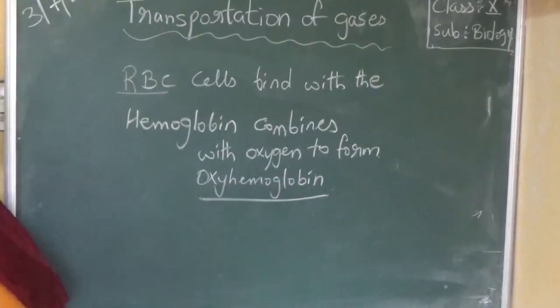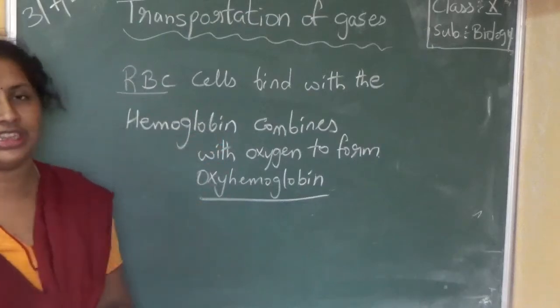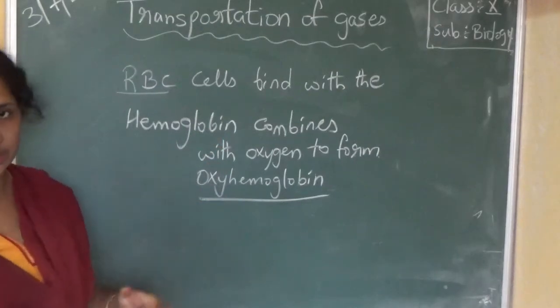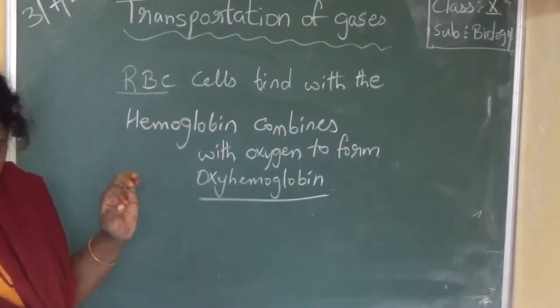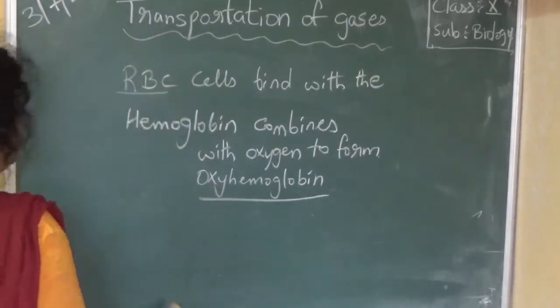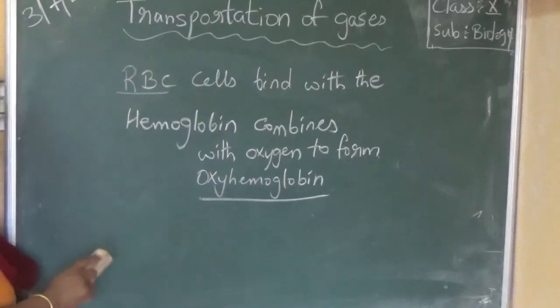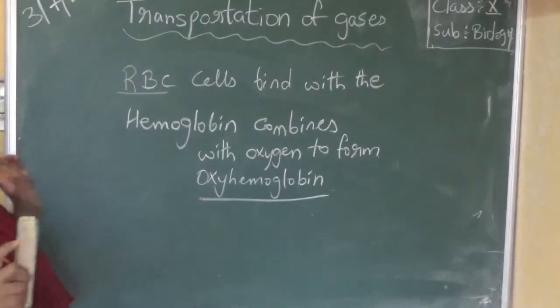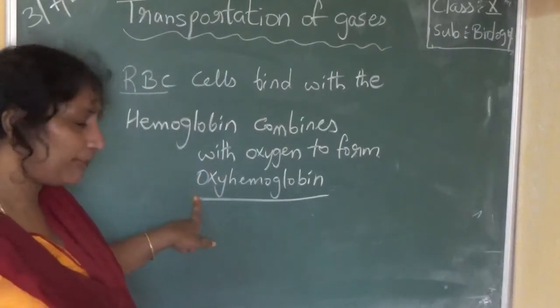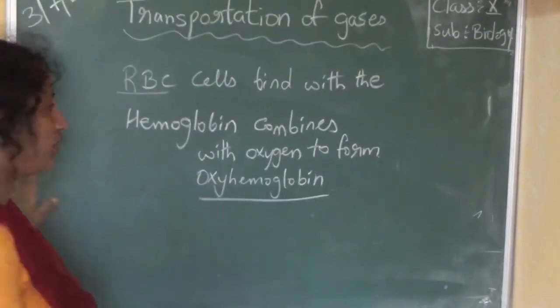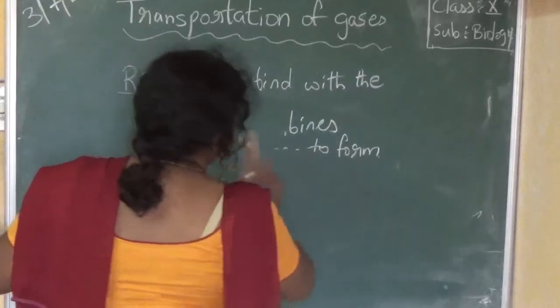Okay, hemoglobin combines with the oxygen to form oxyhemoglobin. So I'll write the equation now. Just look at it. First remember that hemoglobin combines with oxygen. So what is formed? Oxyhemoglobin. Very important word, oxyhemoglobin.